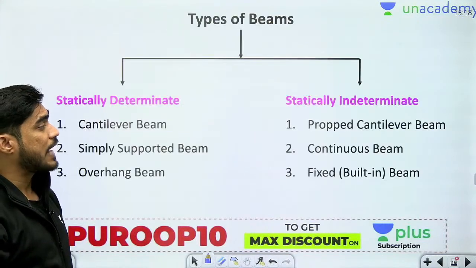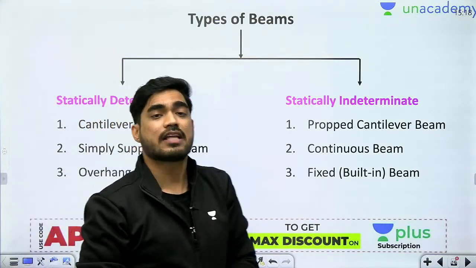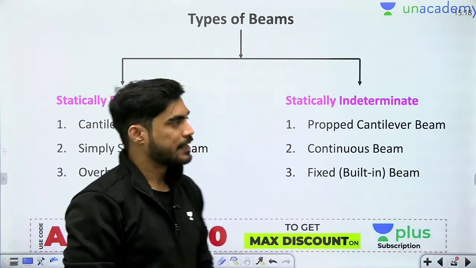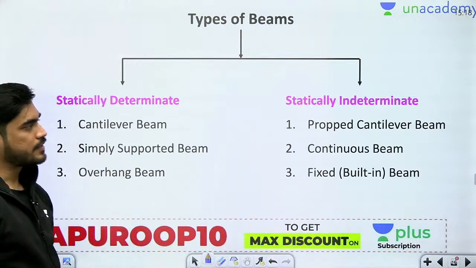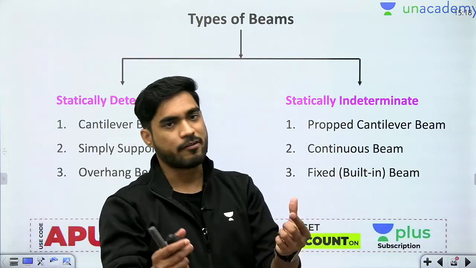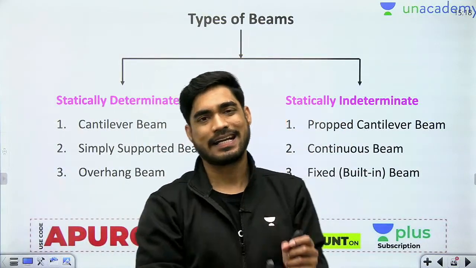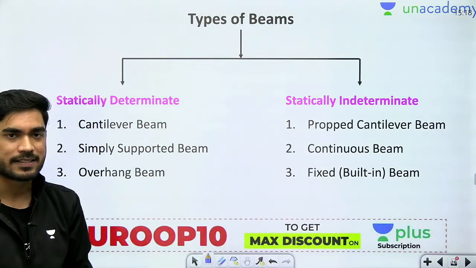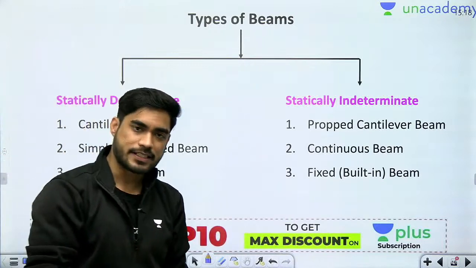Now there are different types of beams, so we can divide the entire types of beams into two main categories: statically determinate beams and statically indeterminate beams. We have already gone through what is determinate and indeterminate. Determinate means where you can find all the reactions just by equilibrium equations.